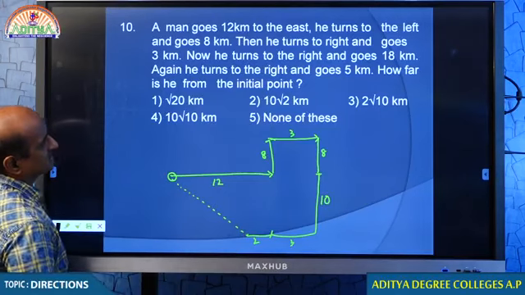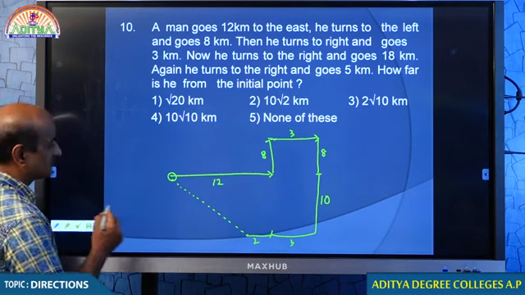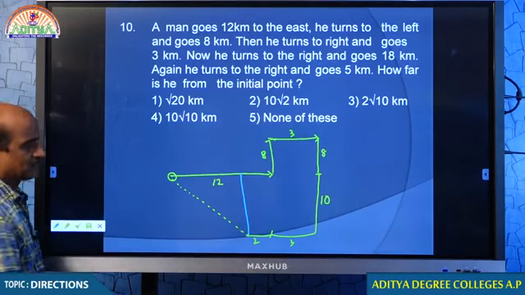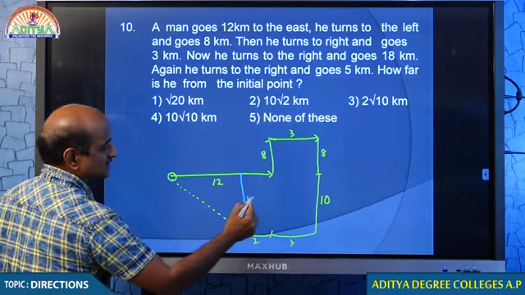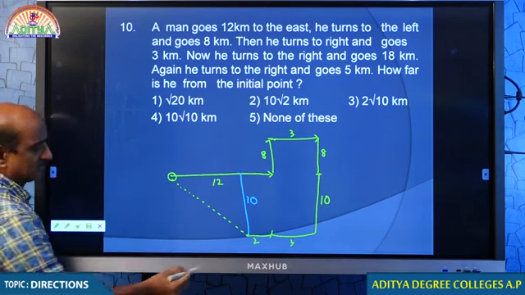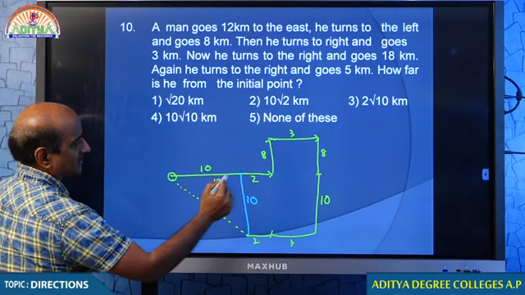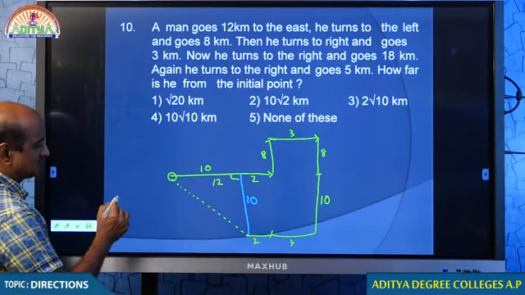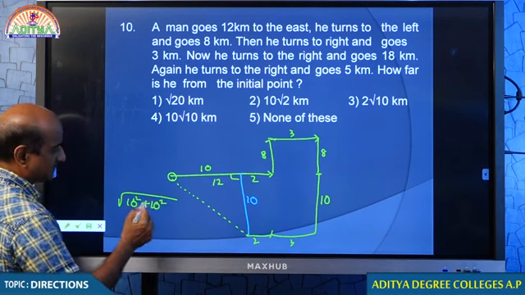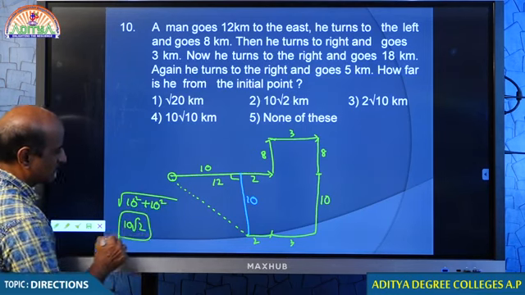So we have to find the shortest distance, how far it is from the starting point. For which, my dear students, what I did, I just took the line. This is a right angle triangle, because this is 10, this is also 10. This is all 12. This is 2, that is 2. Hence this will be 10. 10, 10 and a right angle. And hence your answer is square root of 10 square plus 10 square, which is 2 times 10 square. Therefore, your answer is 10 root 2.